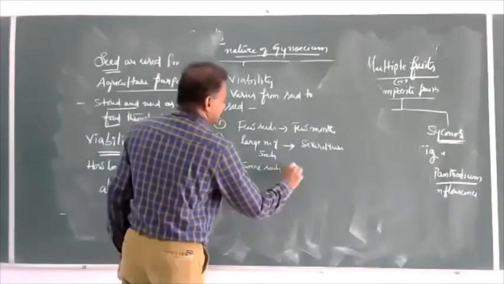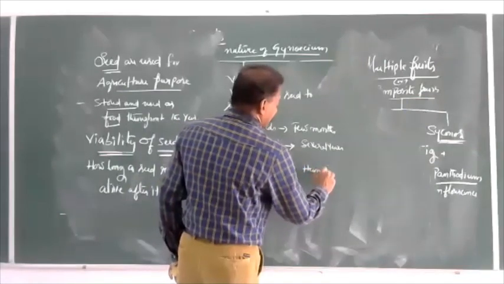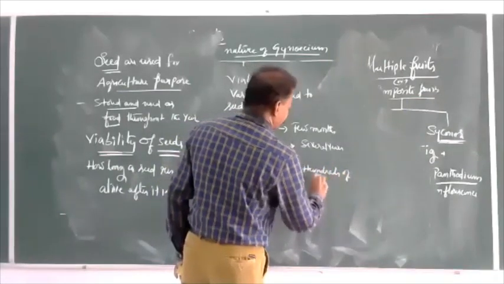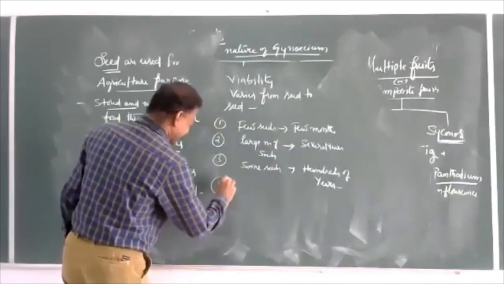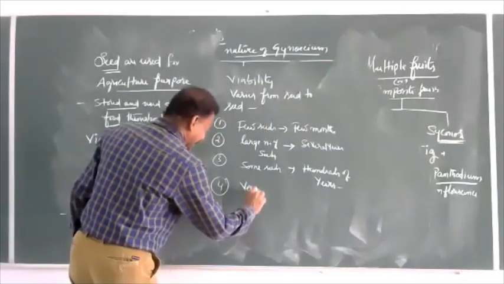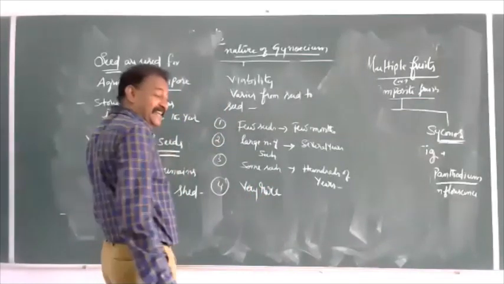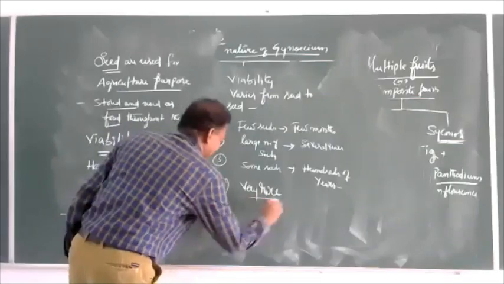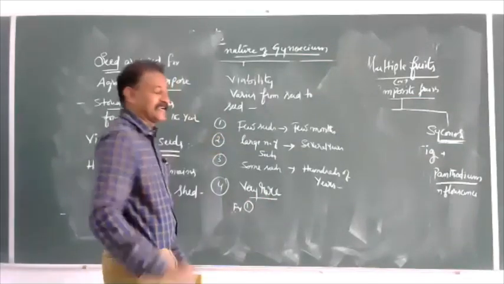Some seeds of some species have hundreds of years, very rare. Very rare. For example, two examples they have cited.